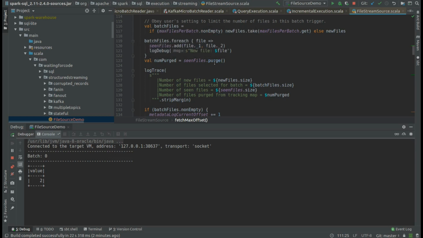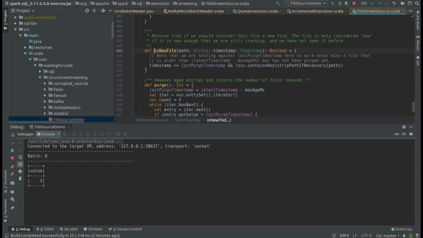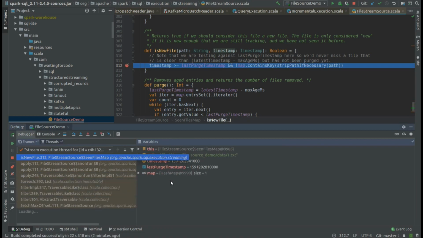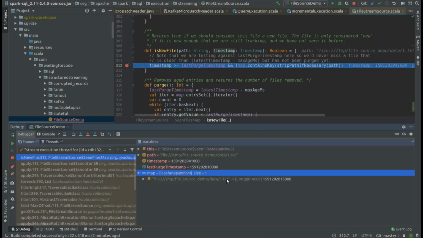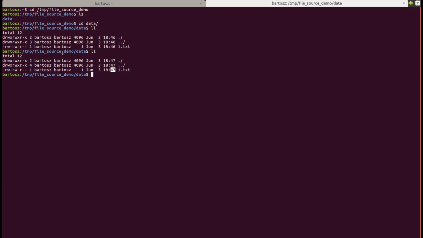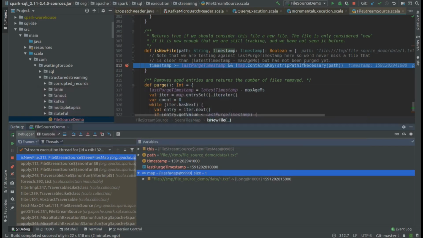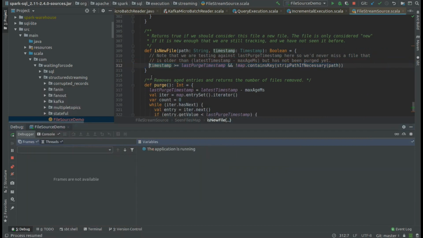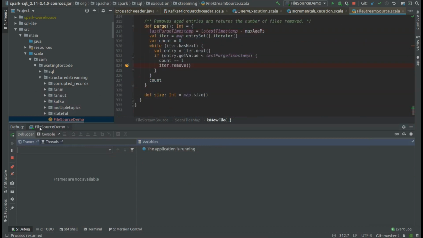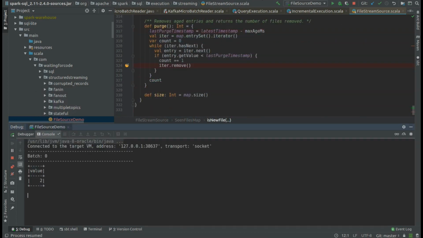The purge is where it changes the timestamp. But as you can see here, since we processed only one file, the timestamp didn't change, and also the map wasn't cleaned. So in the map there is always a file 1.txt. So now, in order to change that, I will need to create a new file that will be integrated by Apache Spark, and that will make this purge method happen, and execute.